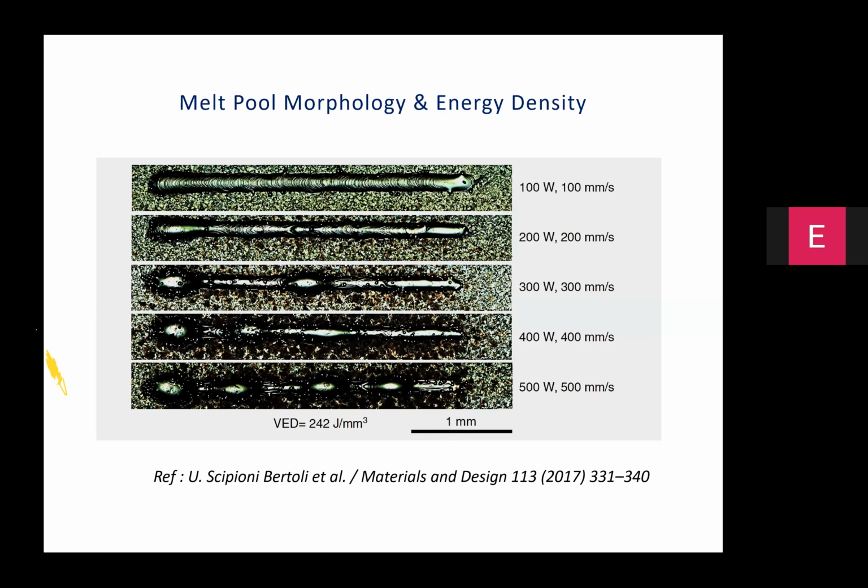But in some of the cases, the track morphology is close to ideal. In other cases, you can see the track morphology is nowhere near what optimally needs to be there.